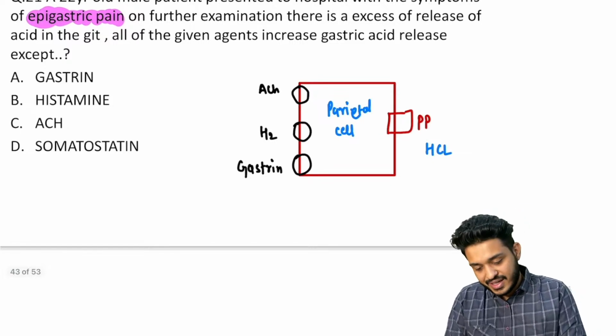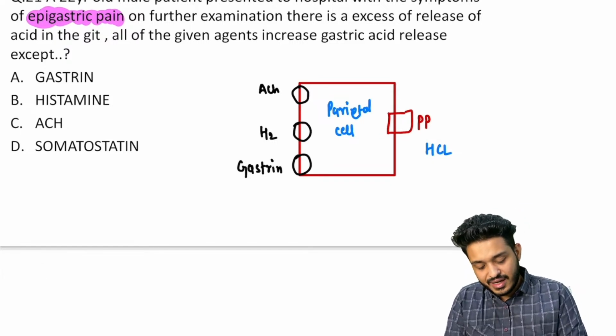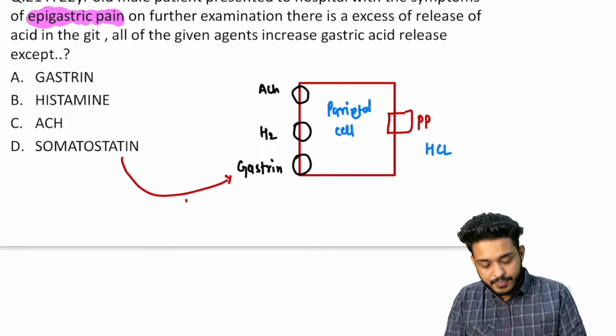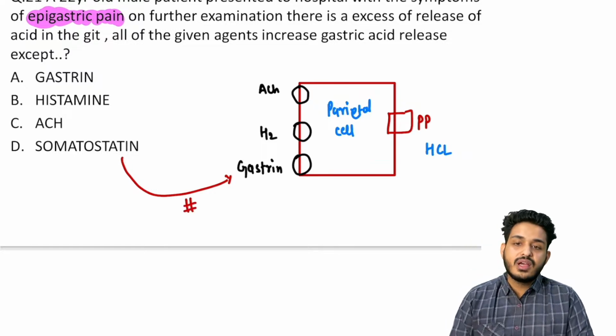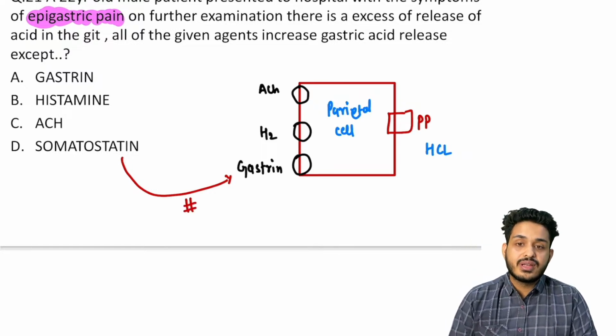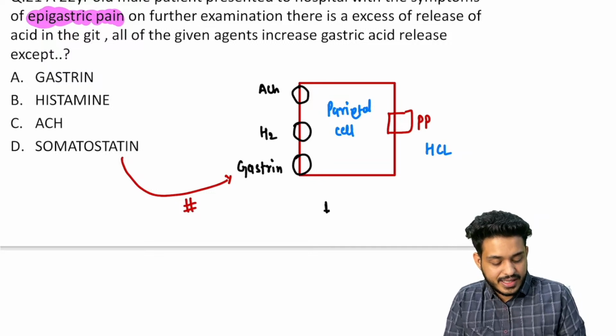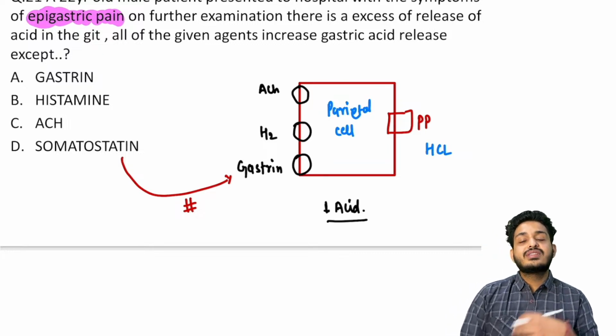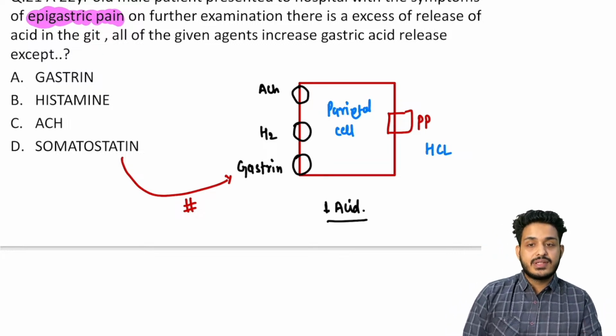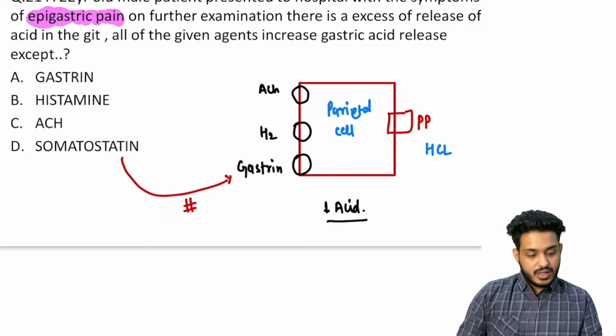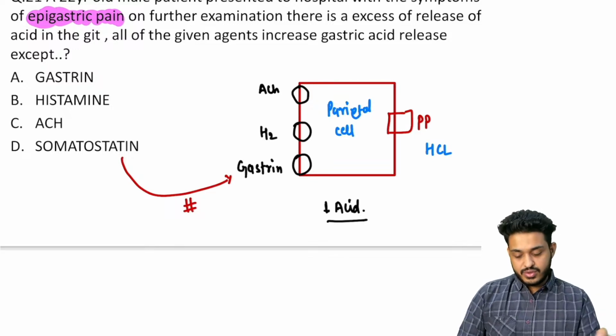Now the simple story, what is this somatostatin going to do? Remember, this somatostatin is going to inhibit the gastrin. It is going to inhibit the gastrin, and whenever it inhibits the gastrin, what is going to happen? There will be a decrease in the acid, and this is what they are asking. They want to know which is the thing that is going to decrease the levels of acid, right? You understand this? This type of question you cannot afford to get wrong.